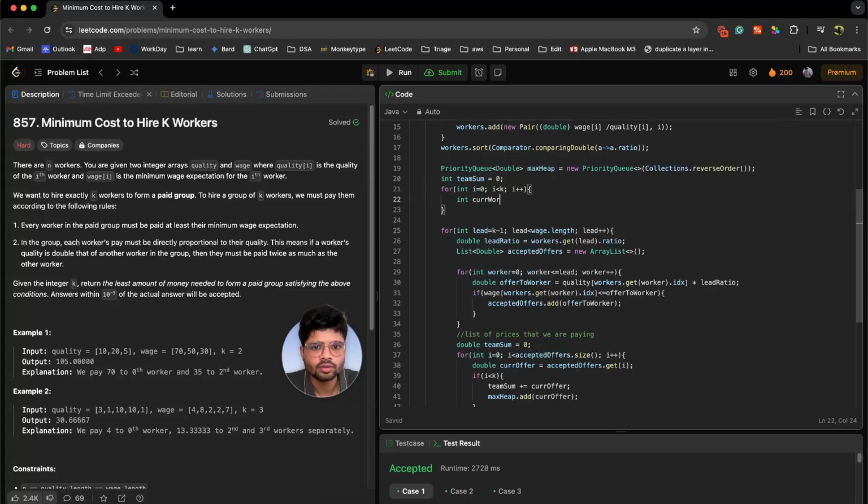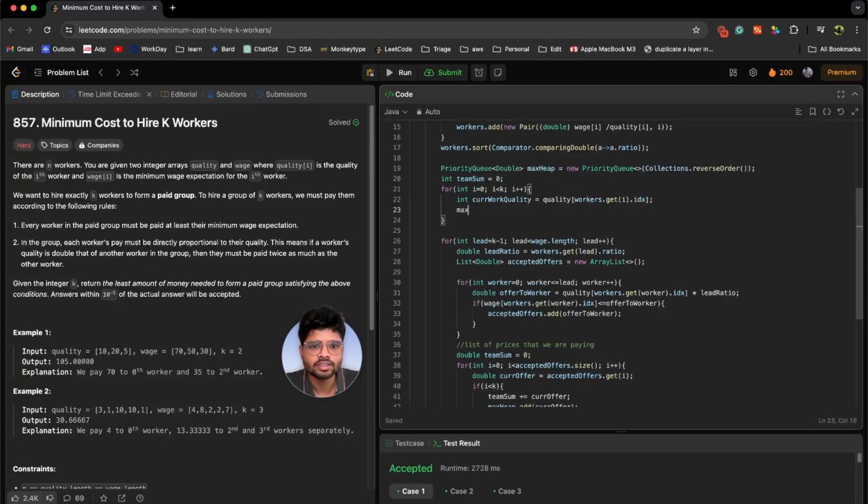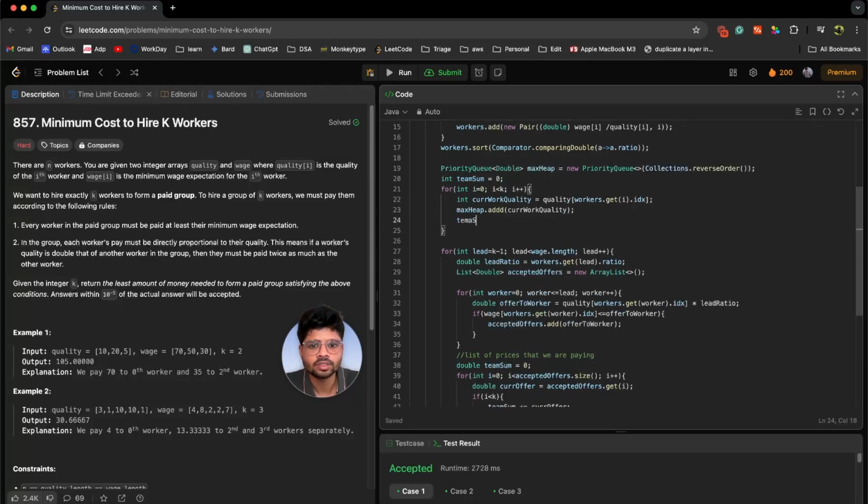Let's get the current worker's quality. So let's select the worker. Now we have got the index. Let's just get the quality of this index. Now just add this in our max heap and in our team sum as well. This will be an integer because the quality is an integer array.